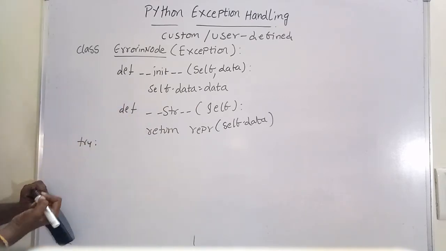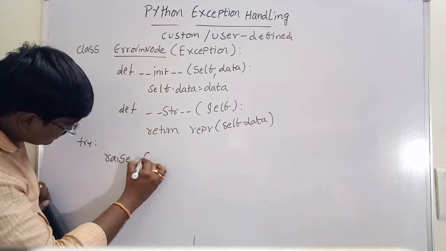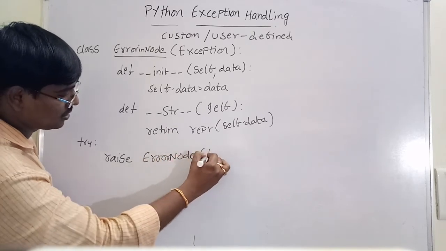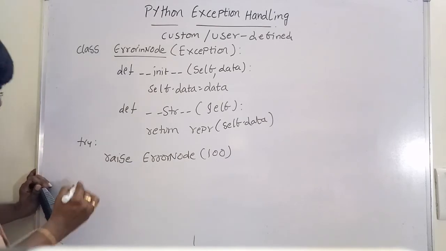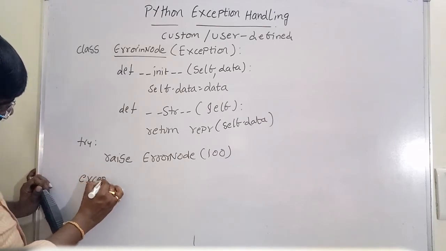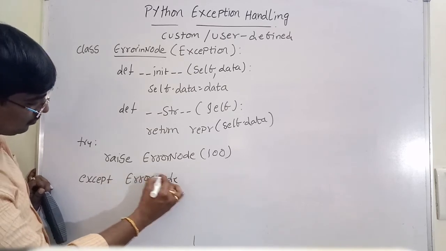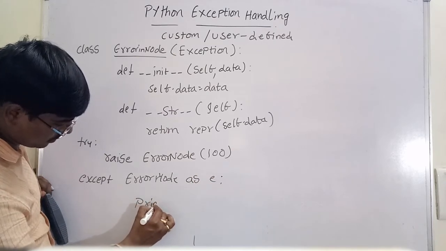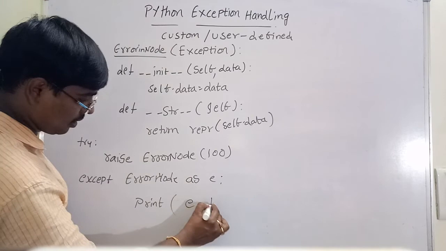Try. In the try block, whenever an exception occurs, raise ErrorNode of, suppose, 100. Raise ErrorNode of 100. Except ErrorNode as e, and print some message with e.data.